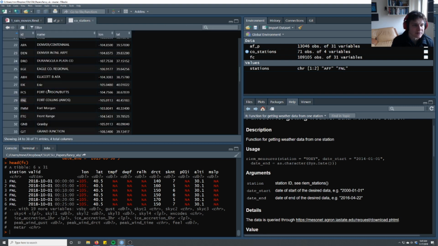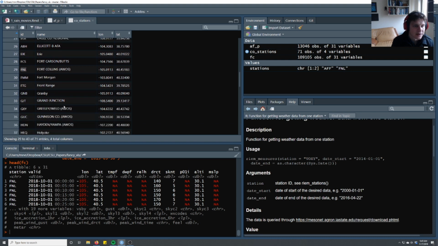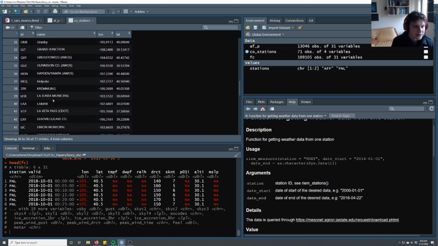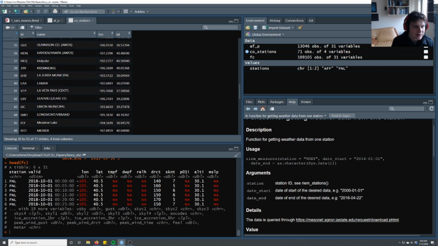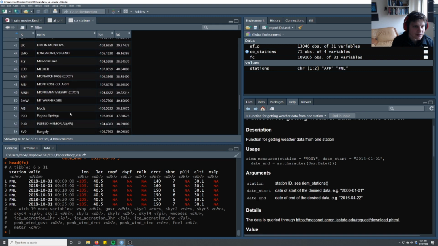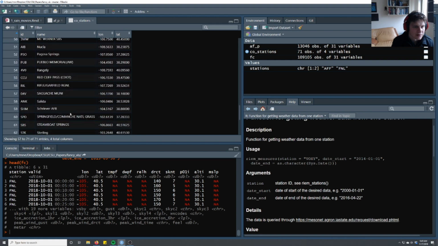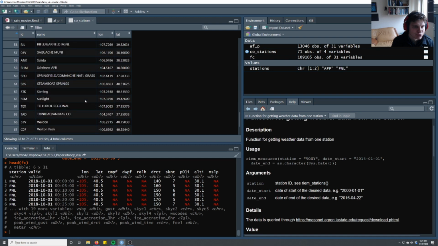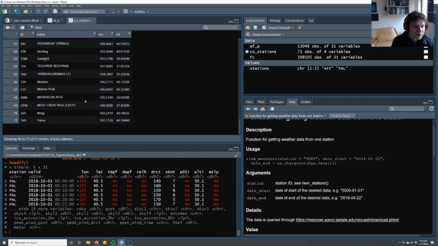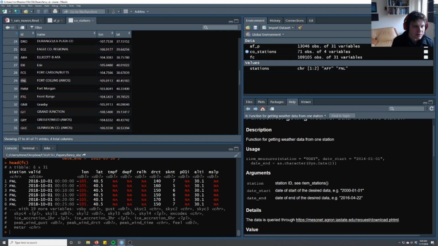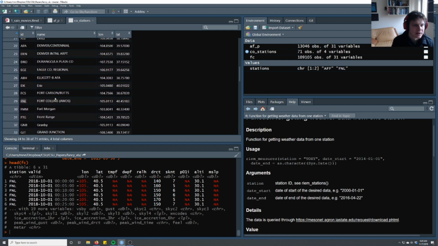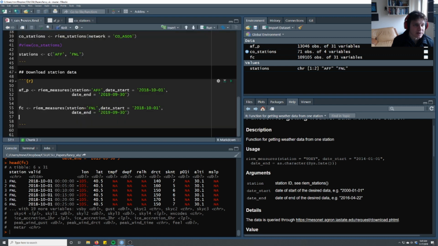I might just change it to somewhere nearby. Let's say Greeley. Oh, they're all AWAS. Maybe there's a Loveland. Don't see it. There are a bunch of different ones. I wonder what Front Range is.